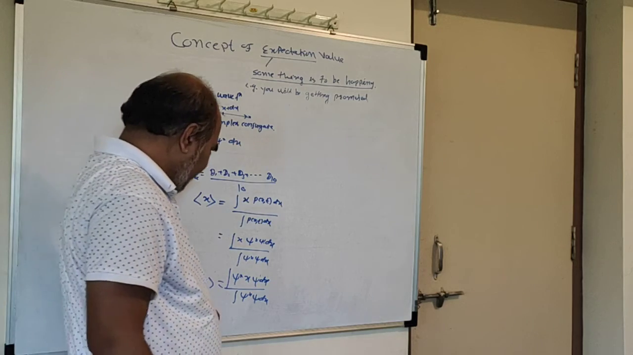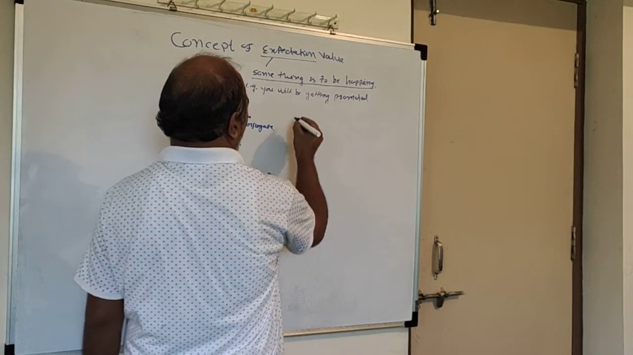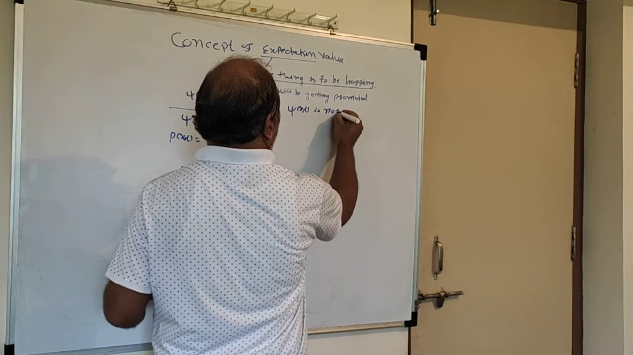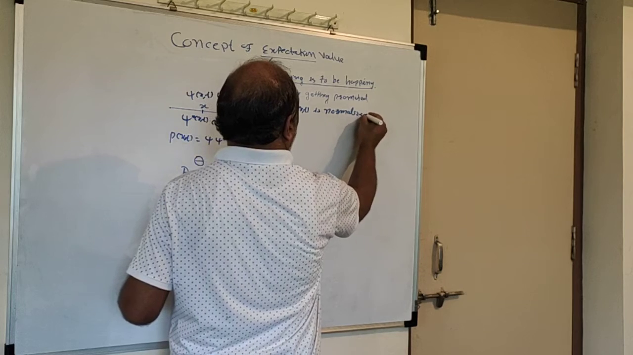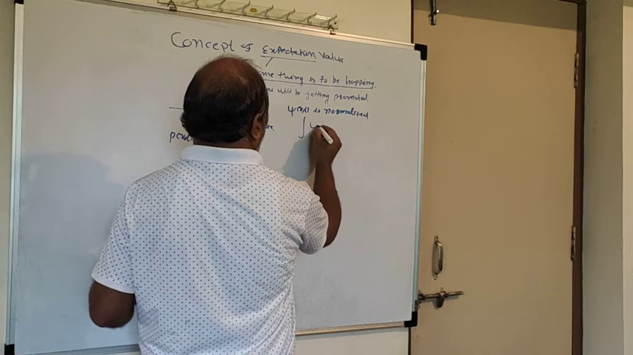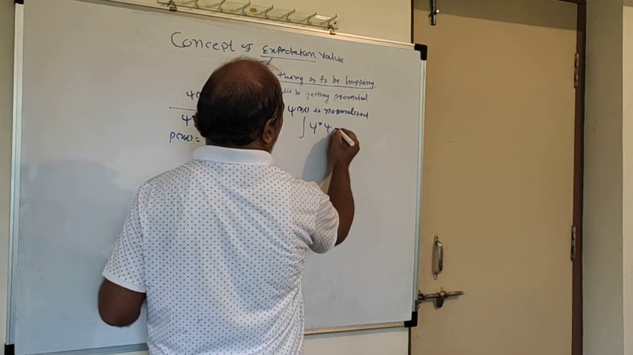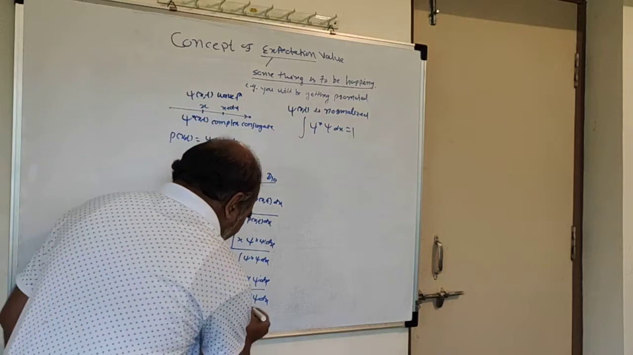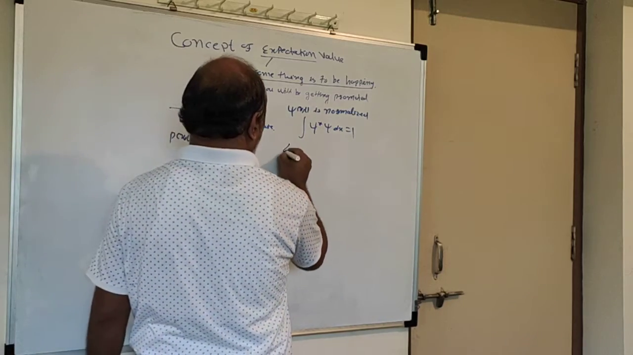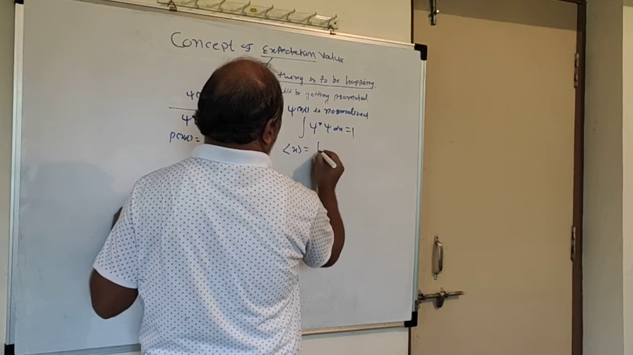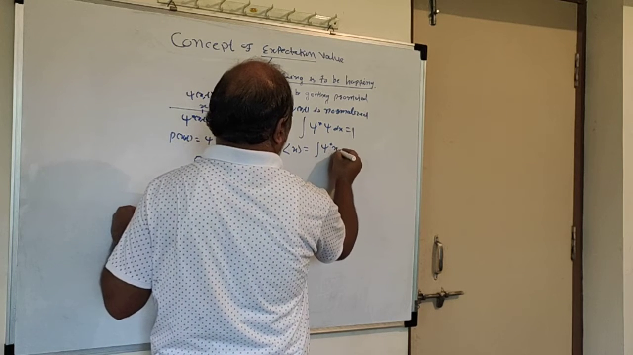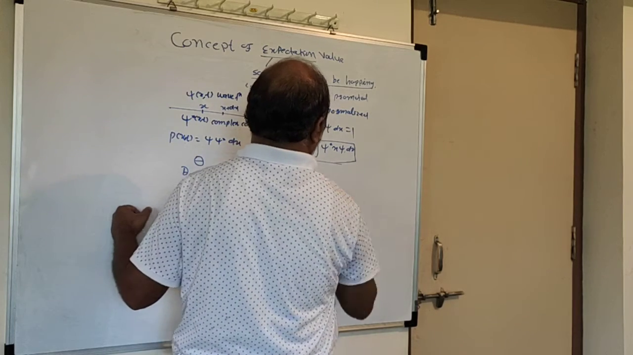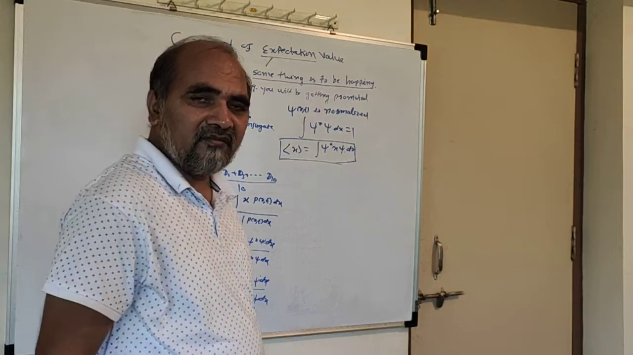Here, if the wave function psi of x,t is normalized, then we know the normalization condition, the integration of psi star psi dx is equal to 1, and therefore this denominator is equal to 1. Therefore the expectation value of x is equal to the integration of psi star x psi dx, if the wave function is normalized. So this is for the dynamical variable x.